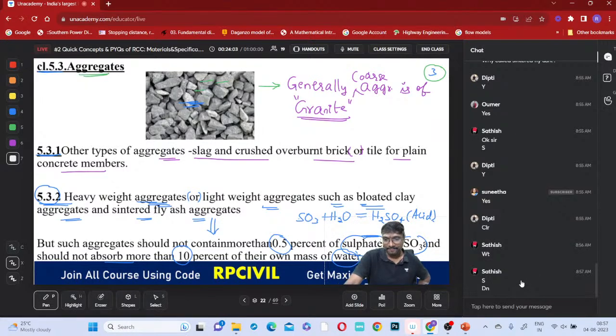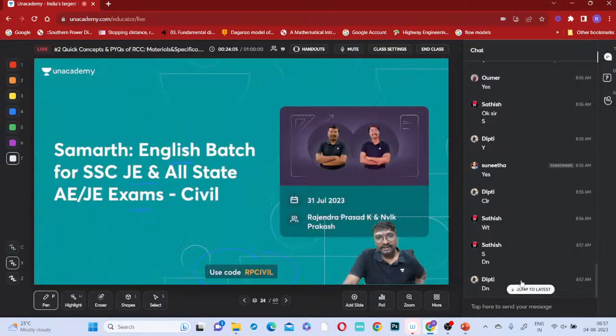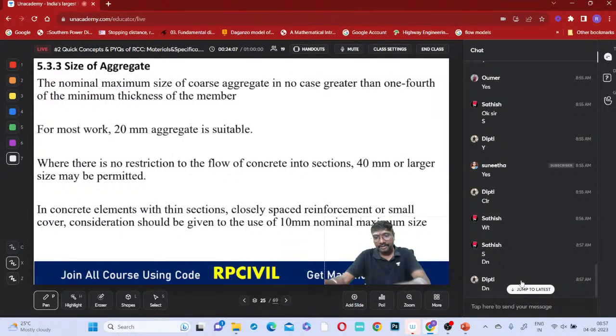Done? Okay. Clear? So now coming to this, this is the fourth one, this is the fifth one. Now this is very, very important. Whenever you are going, you should know what materials are to be used for these aggregates. And now what are the sizes of these aggregates? Can we use any size we want?